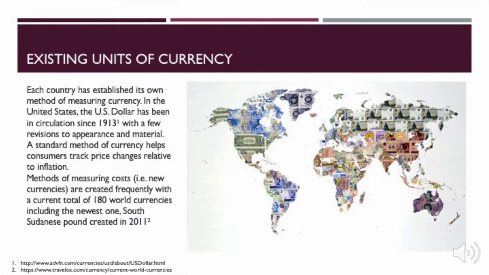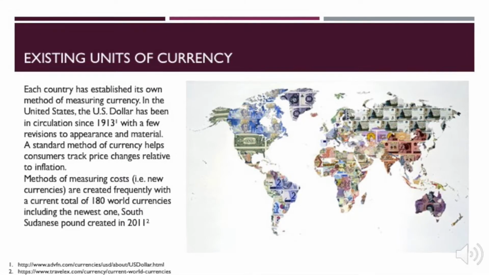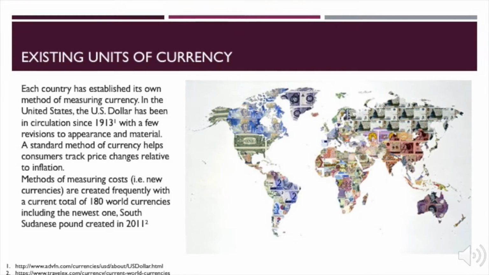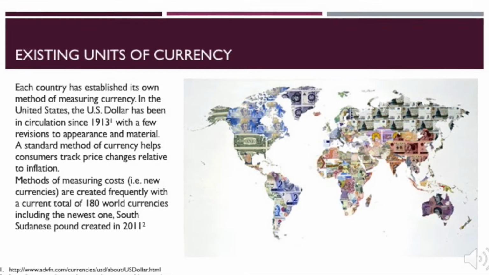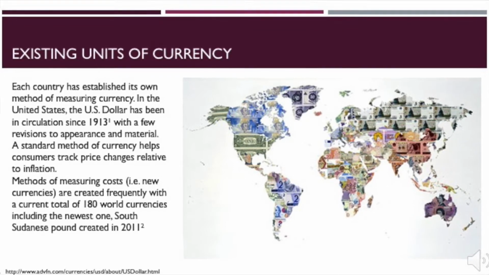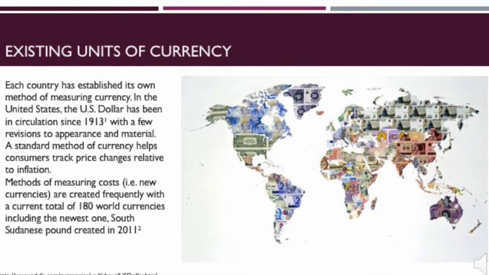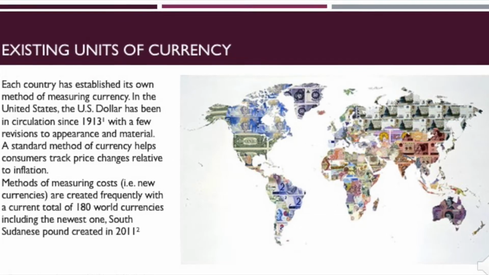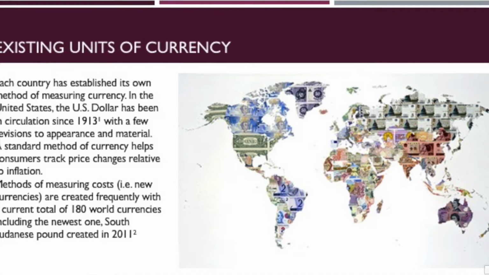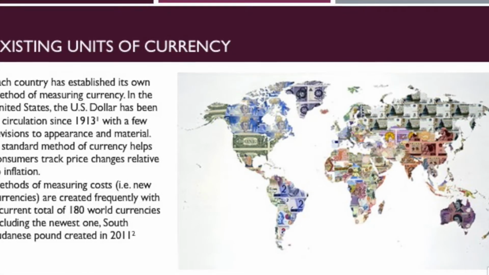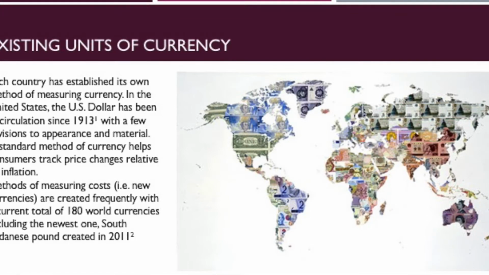Most countries have their own unit of currency. There are over 180 world currencies worldwide, including the US dollar, which has been in circulation since 1913. A standard unit of currency can help a country track inflation as well as changes in the economy. It's also helpful for consumers because we can tell the difference between price changes relative to inflation. For example, we can tell the difference between an expensive loaf of bread and a cheap loaf of bread.